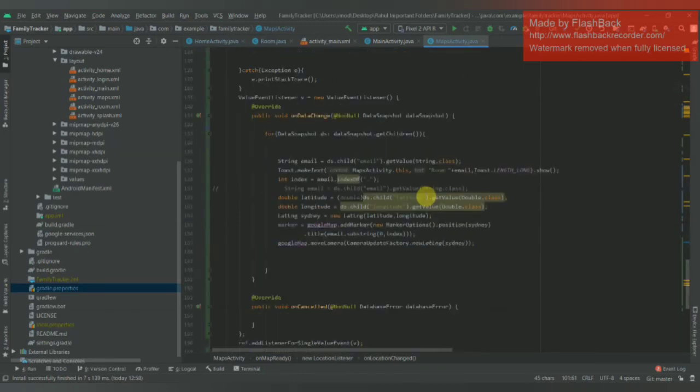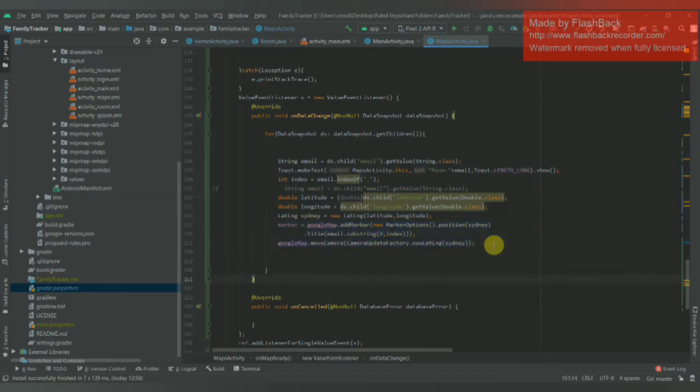Now since we have all the data, we need to retrieve all of this user data and plot it onto the Google Maps. So we are creating an instance of value event listener, which will grab all the data and push it to the Google Maps. In this logic, what we are doing is grabbing every user's data and then simply plotting it on the Google Maps. And if there is any change detected, then the markers will eventually get updated.